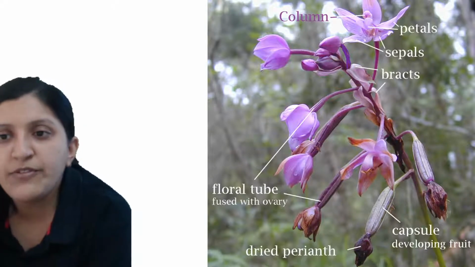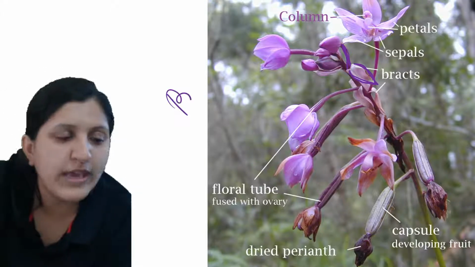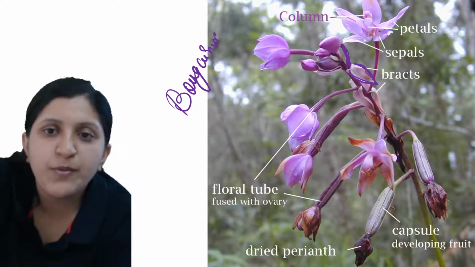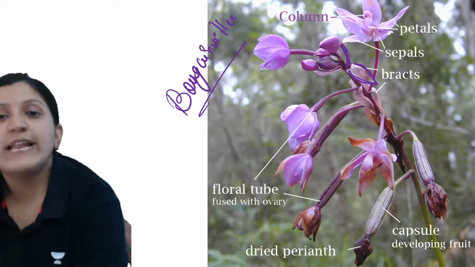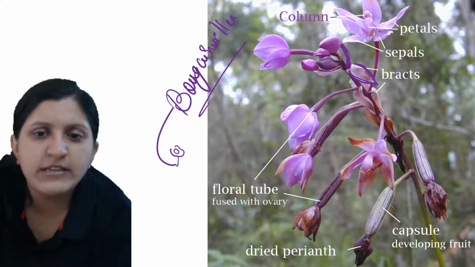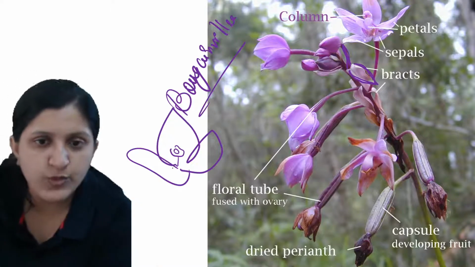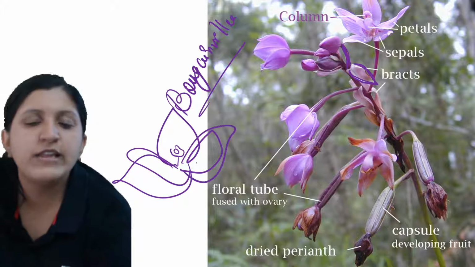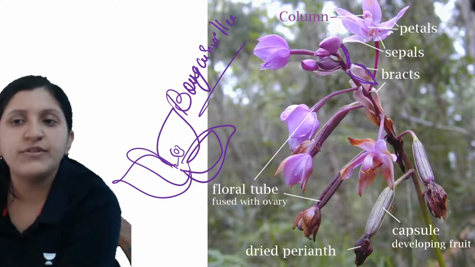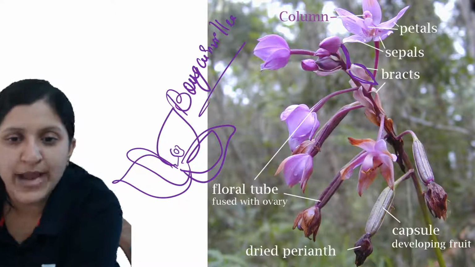Below the flower you can find one colorful leaf, just like you can find in bougainvillea. In the case of bougainvillea, what do you find? There is one small tiny flower, and below it you can find the colorful leaves. This one is the bougainvillea, where you can find colorful leaves like this. But here also it is a bract, the colorful leaf present just below the flower. So that we call the bract.